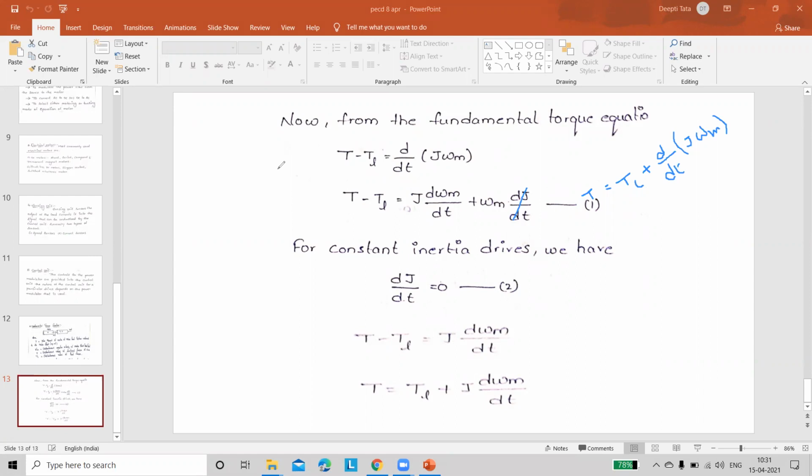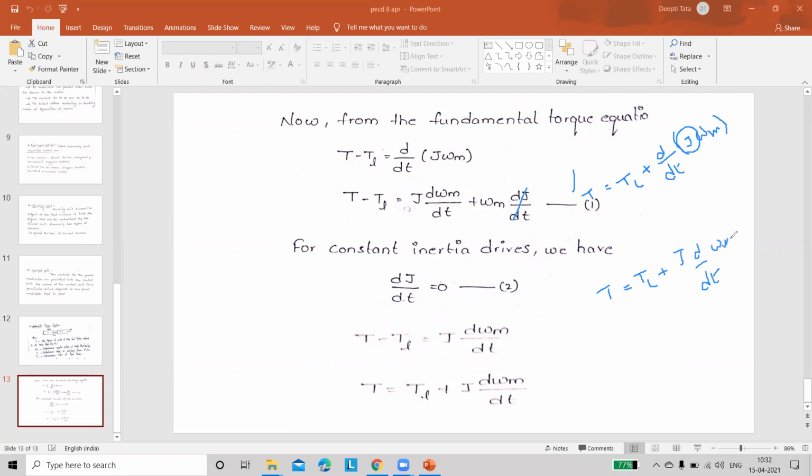But irrespective of all these steps, one step is enough for us. By drawing this expression, the same consideration is going to be here. That is, the moment of inertia is constant for this given drive. Then you can write this expression as T is equal to TL plus, since J is constant, you can take it out from the derivative, J into d by dt of omega m.